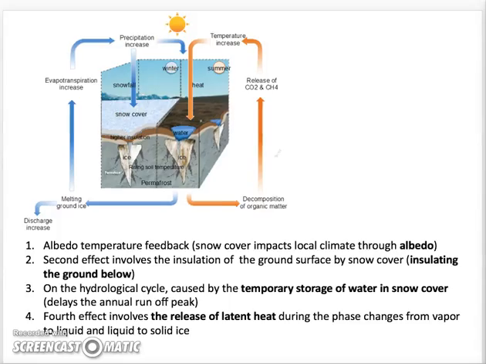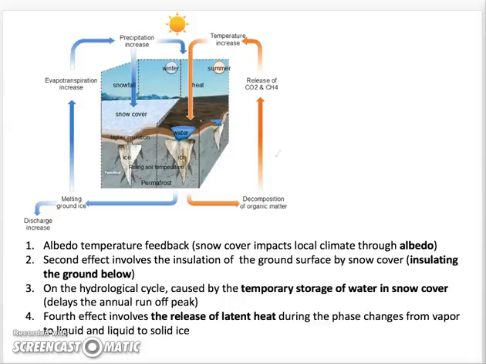Snow cover has major effects on climate, operating in at least 4 main ways. So, the first is albedo-temperature feedback. This operates when snow cover shrinks, lowering the albedo from 0.8 to 0.9 to about 0.1 to 0.3. This reduction increases the absorption of incoming solar radiation at the surface by about 4 times on average. The warming of this surface leads to a further reduction of the snow cover, hence positive feedback.